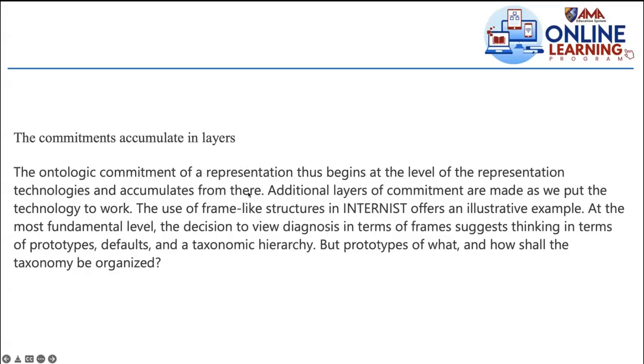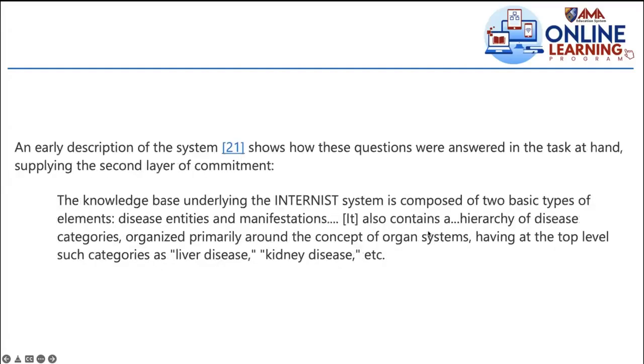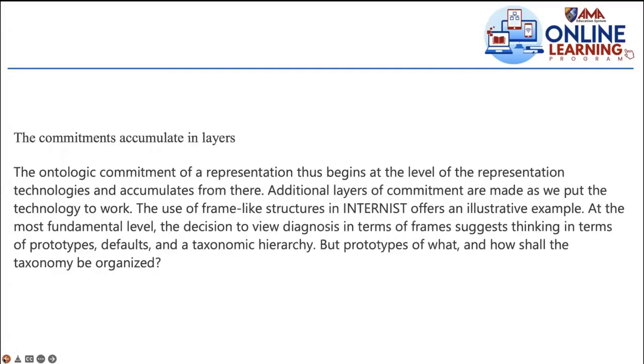But something will accumulate from there. Additional layers of commitment are made as we put the technology to work, meaning the AI is using that technique or technology to represent knowledge. So the use of frame-like structures in INTERNIST, medical diagnosis, offers an illustrative example. At the most fundamental level, there is the decision to view diagnosis in terms of frames. So that's the first layer: viewing the medical world in terms of frames.